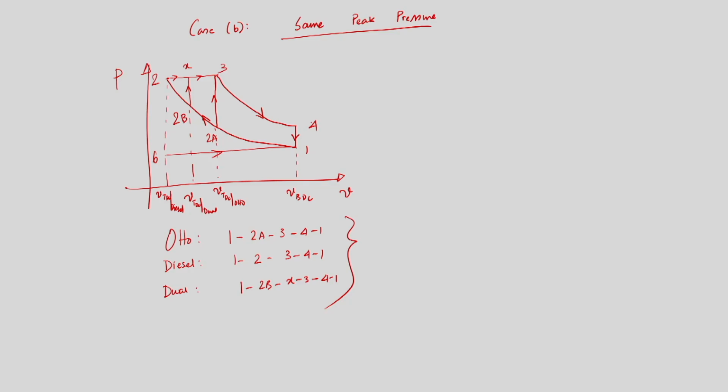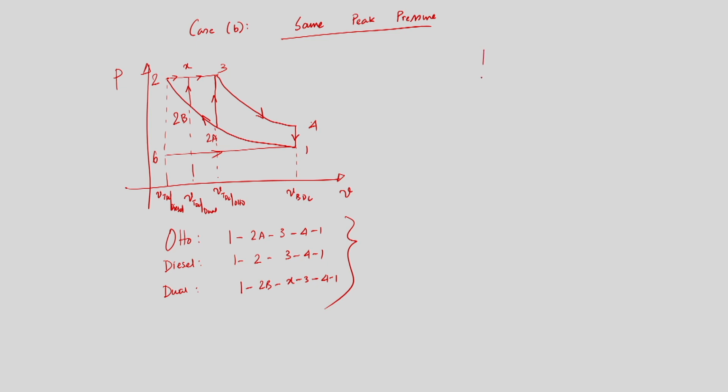So since V_TDC is changing, definitely the compression ratio will change, and as I said, V_BDC by V_TDC is the compression ratio. So V_TDC is less, definitely the compression ratio for the CI engine will be higher, and the compression ratio for the SI engine will be less, because V_TDC is higher than the V_TDC of diesel. Okay. So now we need to have a qualitative estimate about the thermal efficiency.